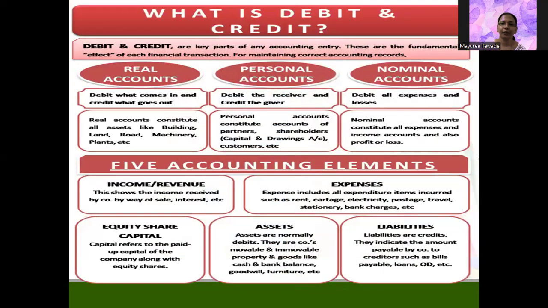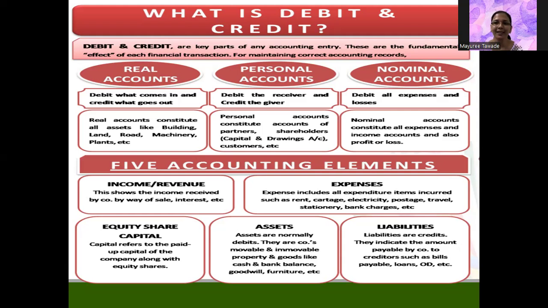So what is debit and credit? What do we understand by debit and credit? Before moving to this particular slide, I just want to give you an example. Everybody has a bank account, right? So into the bank account, when any transaction gets debited, that is your expense, right? And whatever you are receiving in your bank account gets credited. So that is your income. This is a very simple logical example. It applies to the business also.